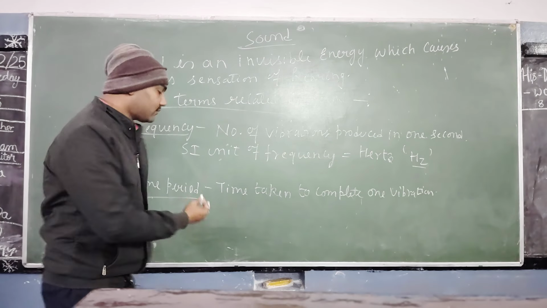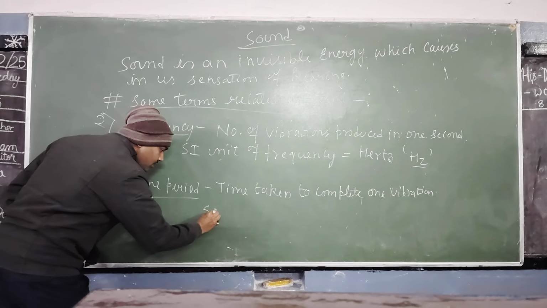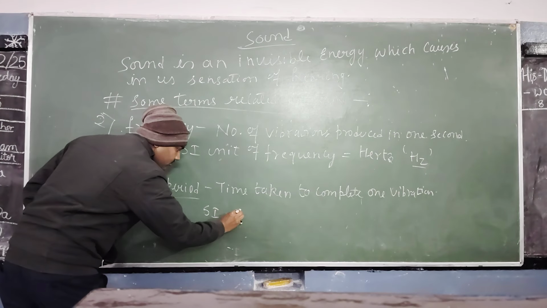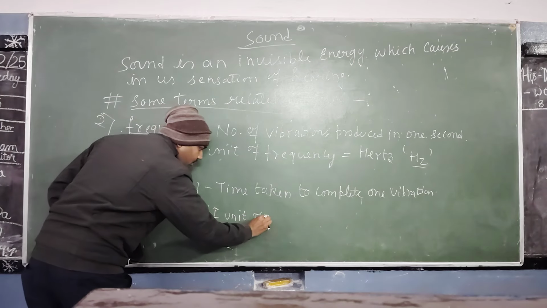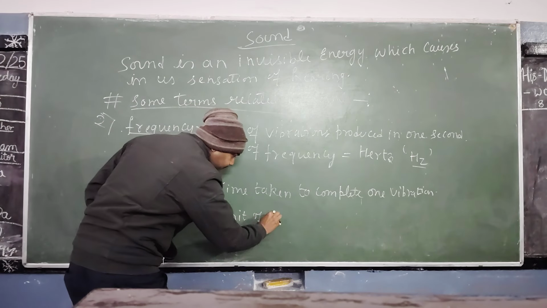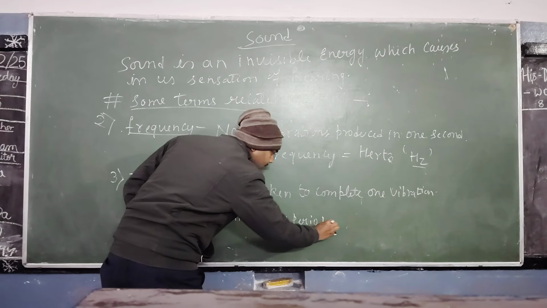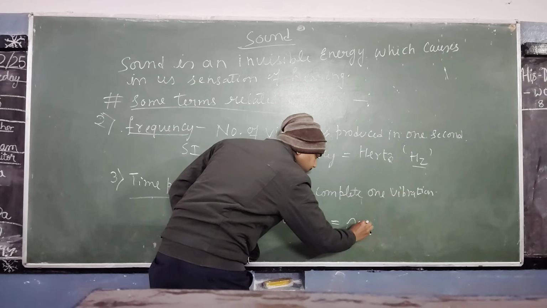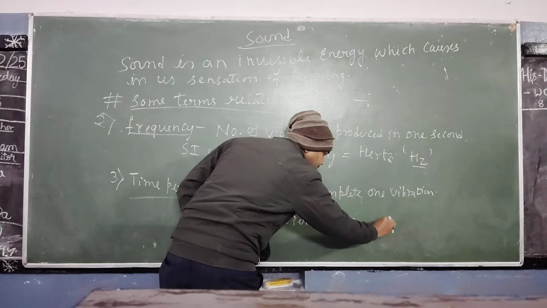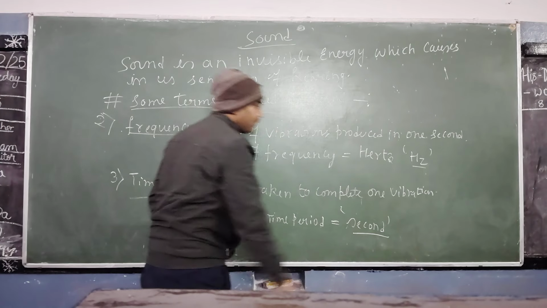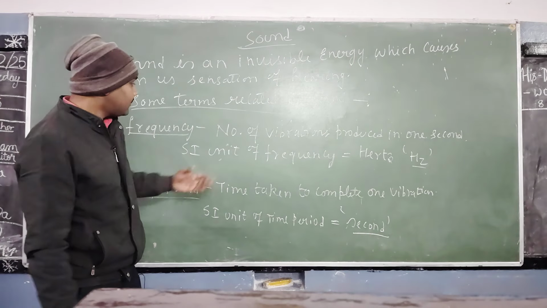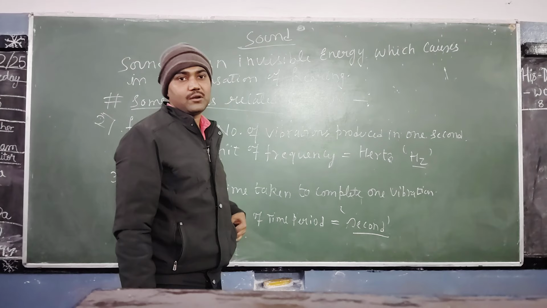Understood? And what is the SI unit of time period? The SI unit of time period is second. Understood?